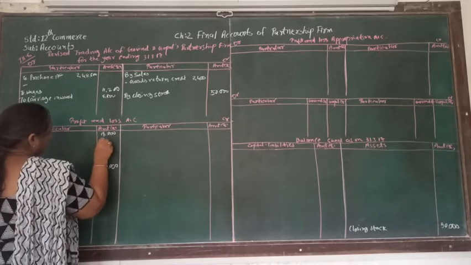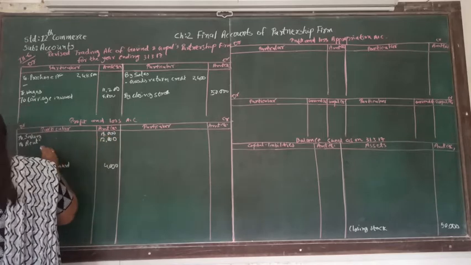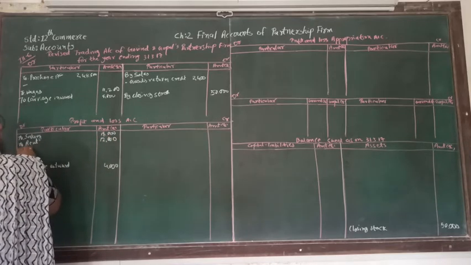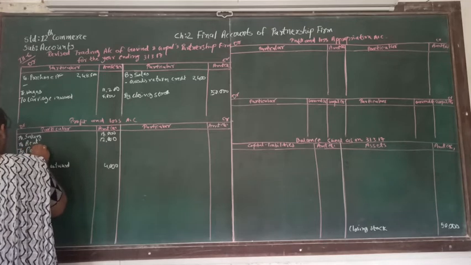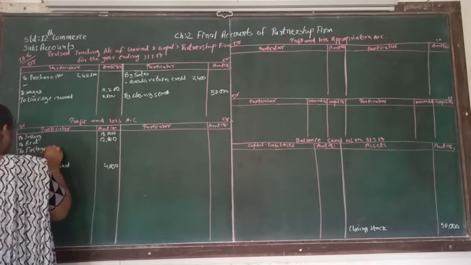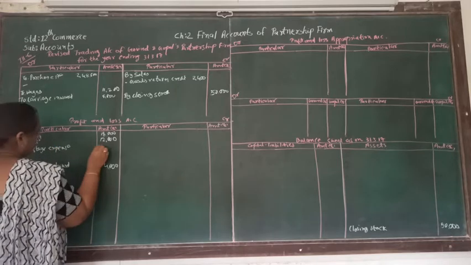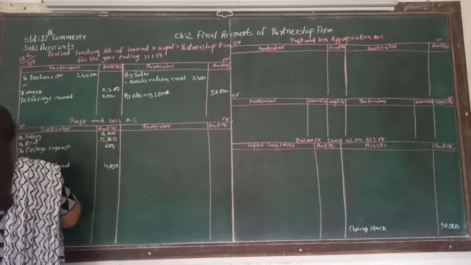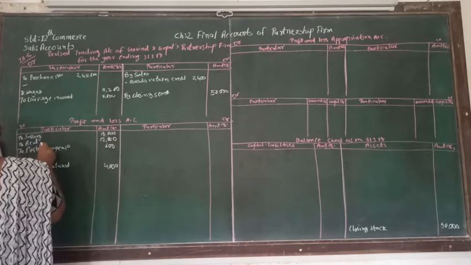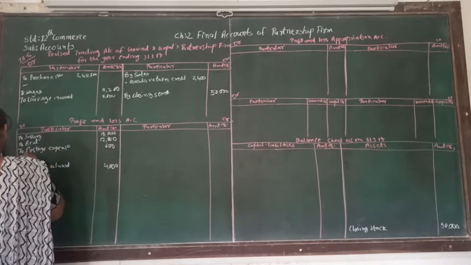After that another account is a rent. That is 12,000. And after that another account is a postage expense. Postage expense supposed to be debited to profit and loss account. Then sundry expense.